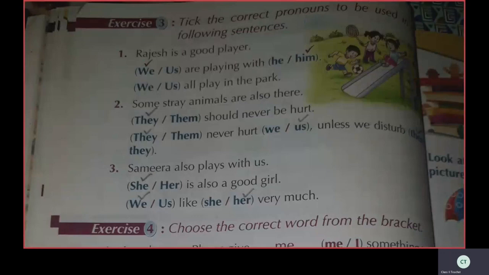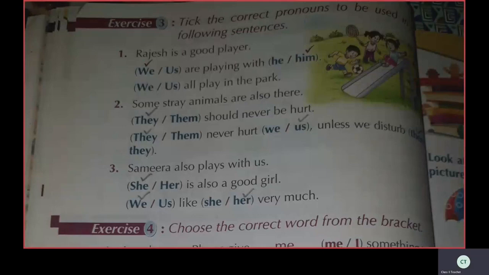What is the correct pronoun that we have to tick? We are playing with him. We all play in the park. Tick we. Second sentence also, tick we. We all play in the park.